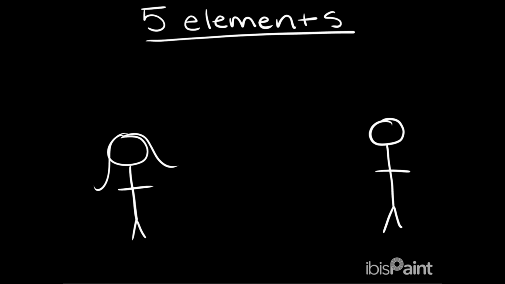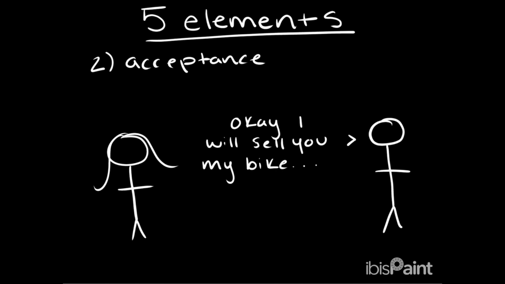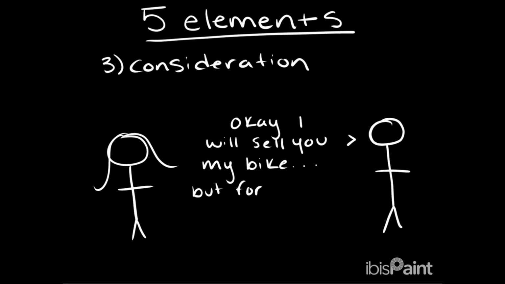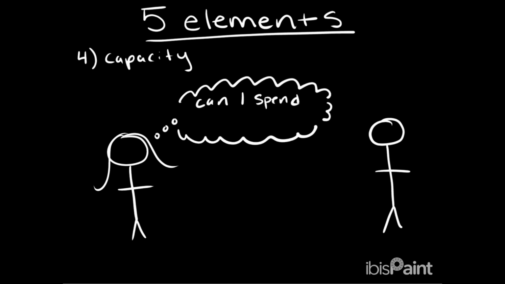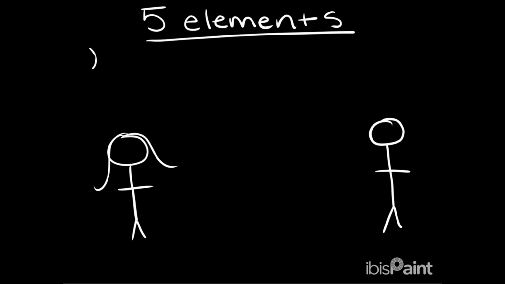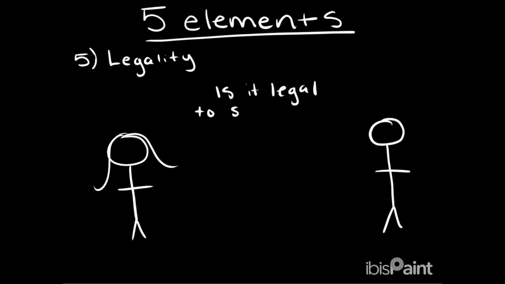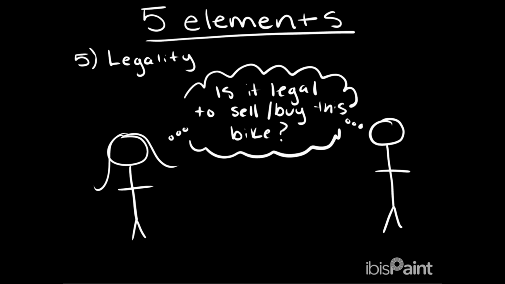The second element would be acceptance. This is where John will say, okay, I will sell you my bike. This then leads us into our third element, consideration. This is where John can say, I'll sell you my bike, but for $70 instead of $50. The fourth element is capacity. Does Sarah have the capacity to spend $70 on this bike? That leads us to our last element, which is legality. Is it legal for Sarah to buy the bike, and is it legal for John to sell it?